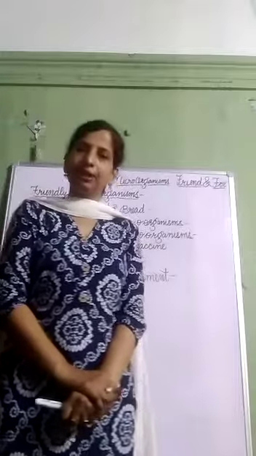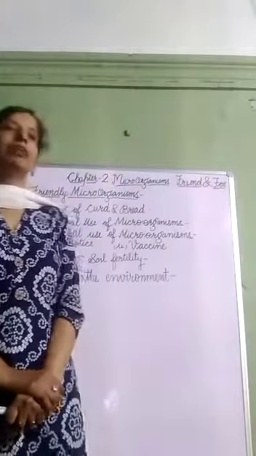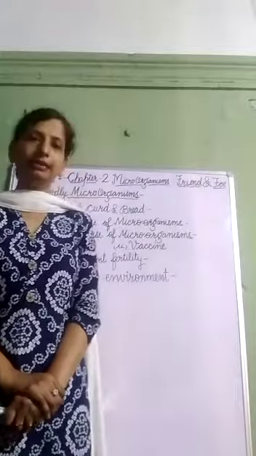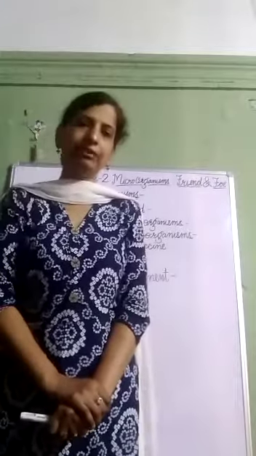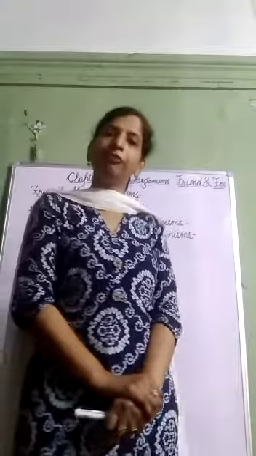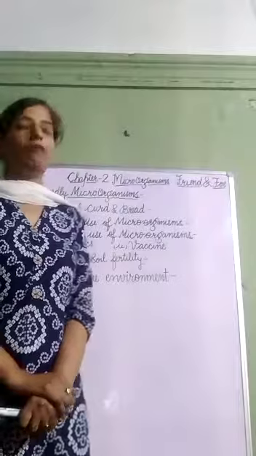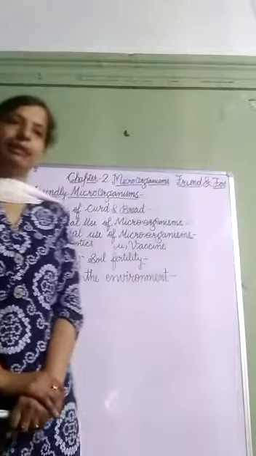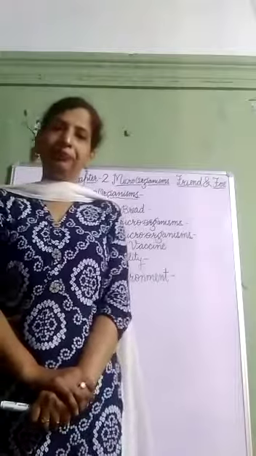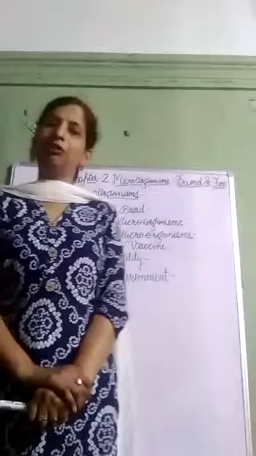What are microorganisms? Microorganisms are very tiny organisms which cannot be seen with our naked eyes. We see them with the help of an instrument called a microscope. We have discussed that there are four major groups of microorganisms: bacteria, algae, fungi, protozoa. We have also done a few examples of these groups.